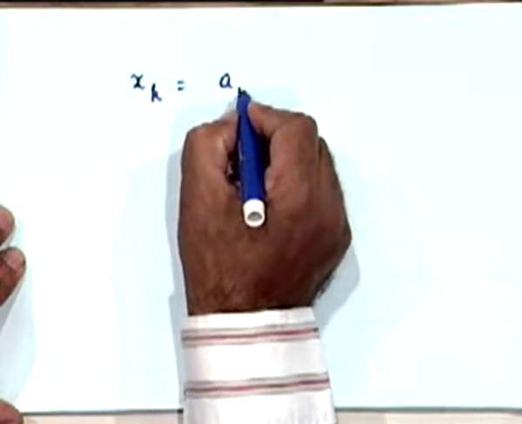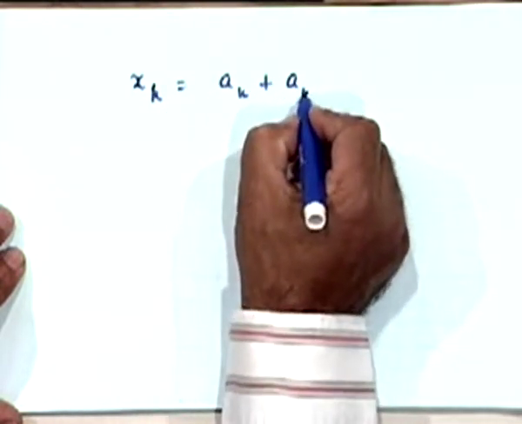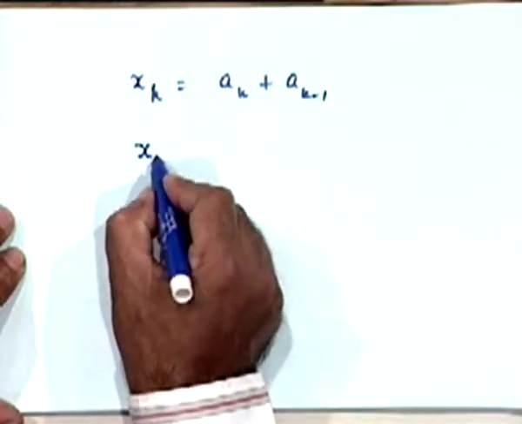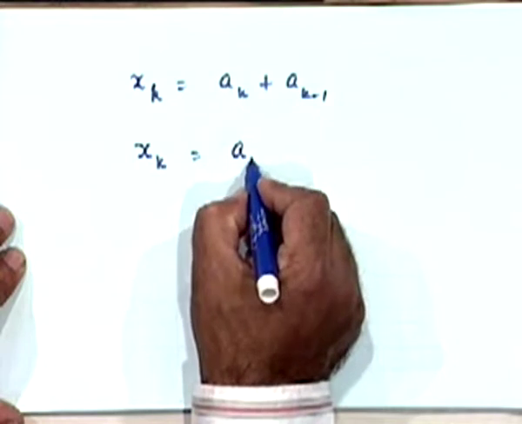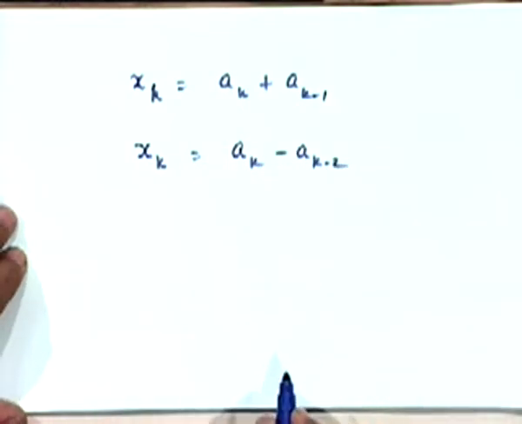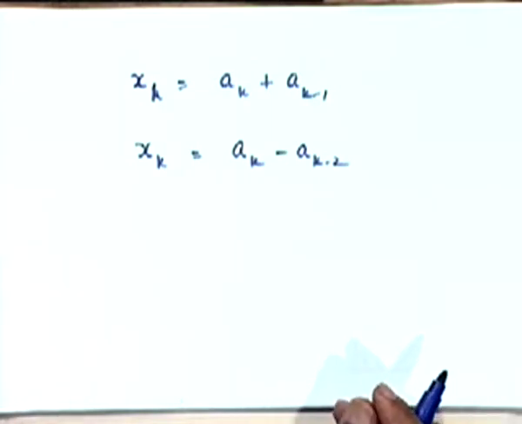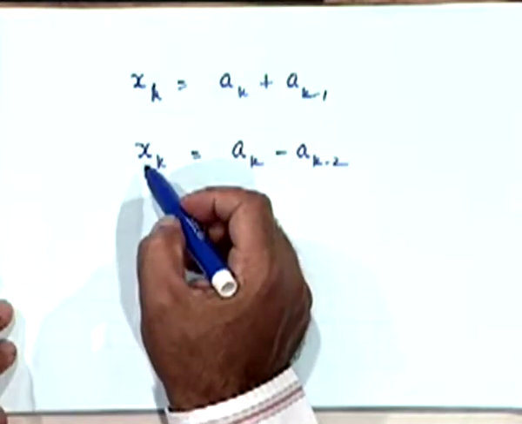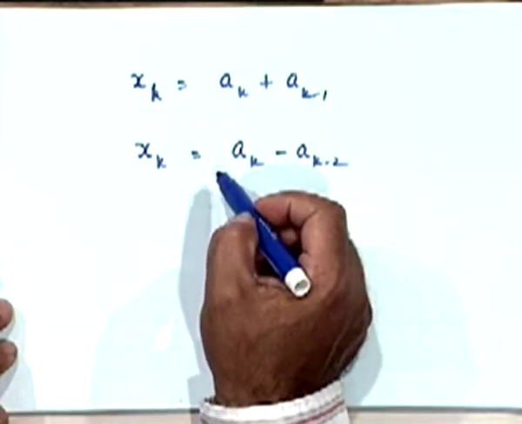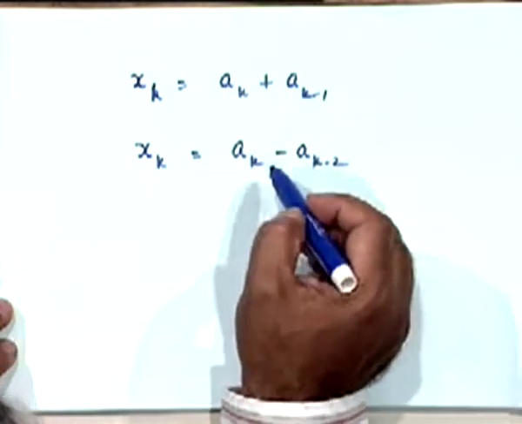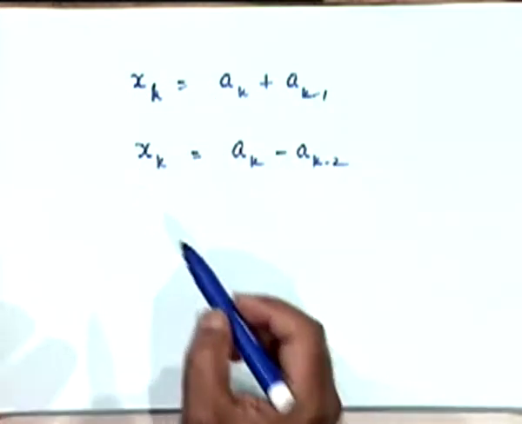You are all clear that for the duobinary case the sample values are given by this, and for the modified duobinary case the sample values are given by this. And we have already seen that these relations enable us to correctly interpret the data from X_k regarding A_k, right? We can make correct interpretation of A_k if we just observe X_k. But there is a possibility of error propagation, which you would like to avoid through pre-coding, right?